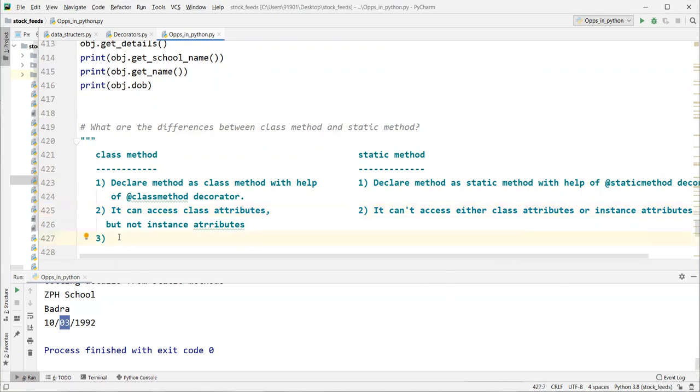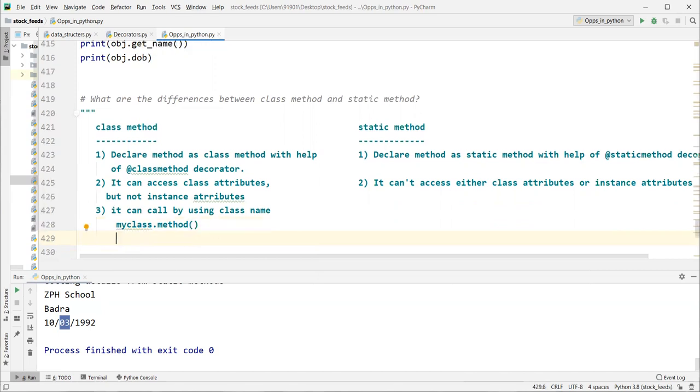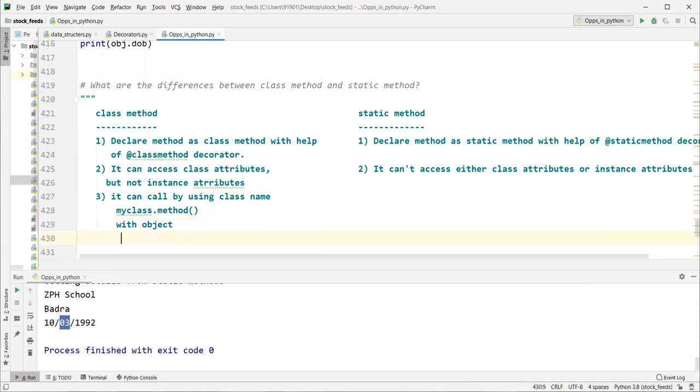Another similarity is basically it can be called by using the class name, let's say MyClass dot method, like this. And also with an object, obj dot method.